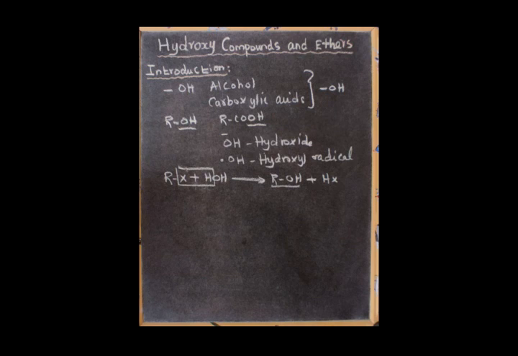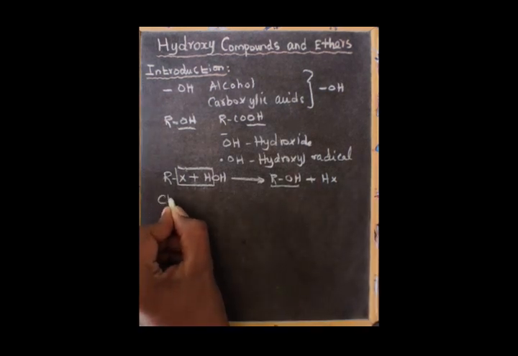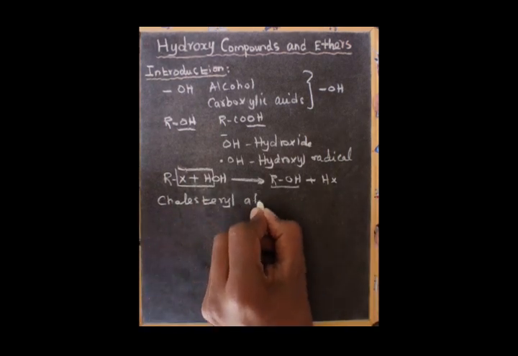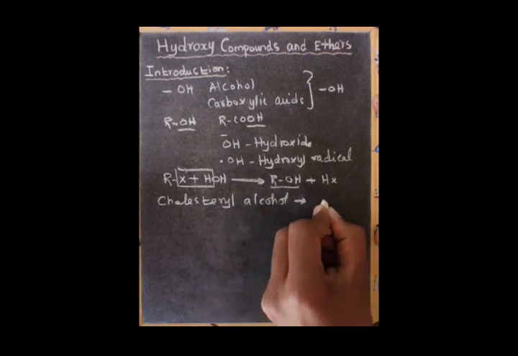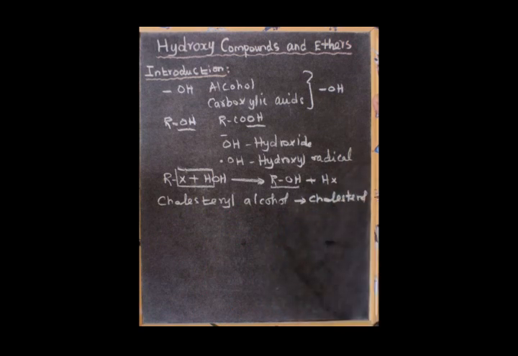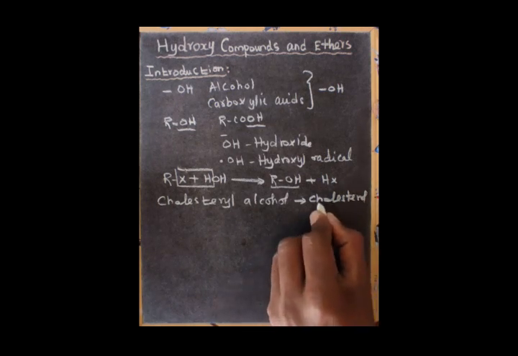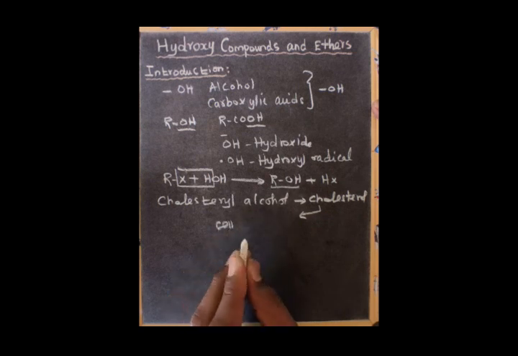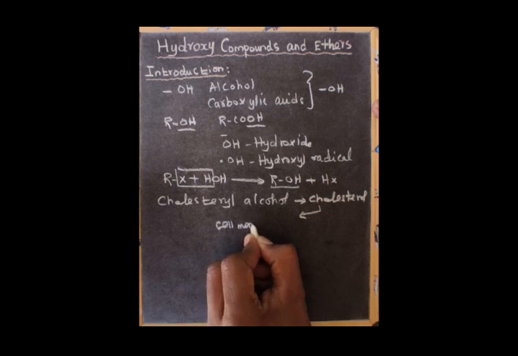So what role does the hydroxyl, that is the OH group, play in our body? The first example is cholesterol alcohol, which is commonly known as cholesterol. It is an important compound in our cell membrane. What is its function? It is an important component in the cell membrane.